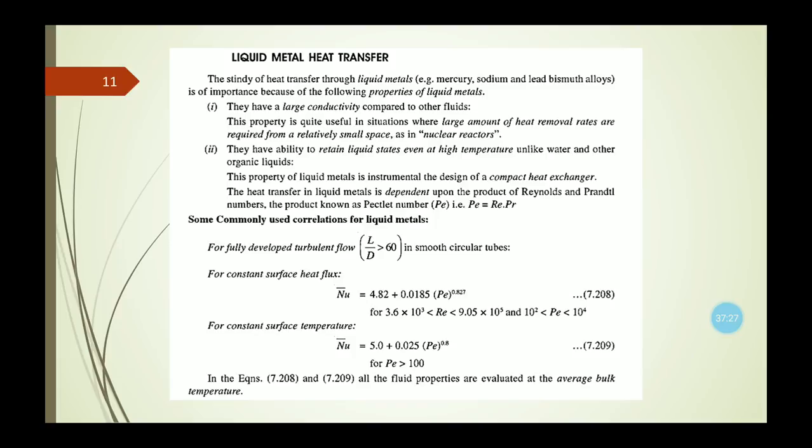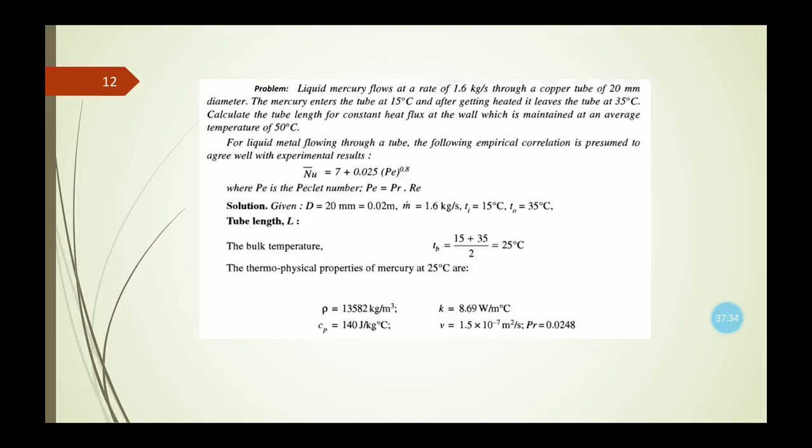So here all the fluid properties are evaluated at average bulk temperature. Now based on these equations, let us try to discuss one numerical for this liquid metal heat transfer.